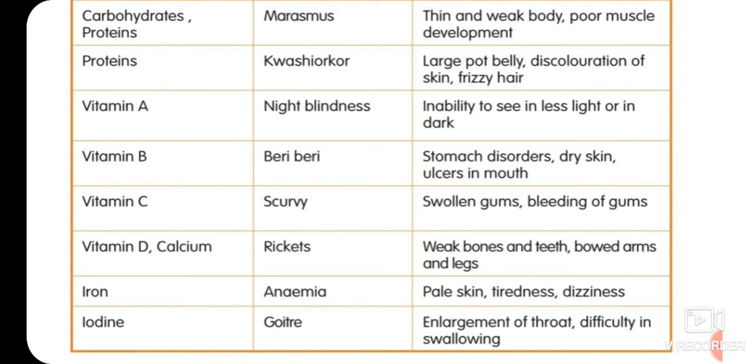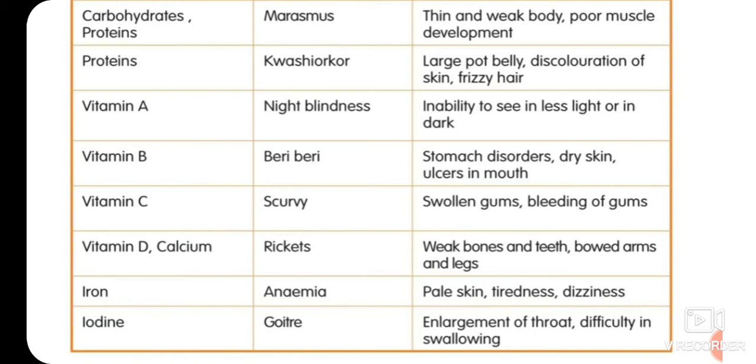So children, what do we have to take in our food to get rid of these diseases? Yes, if we want to take vitamin D, then it is easy to take from the sun. Exposure to sunlight is good for making vitamin D in the body. Green vegetables provide vitamin B to the body, and citrus fruits give us vitamin C. Spinach, pomegranate, and apples are rich sources of iron. So we cannot be deficient in iron if we take spinach, pomegranate, and apples.